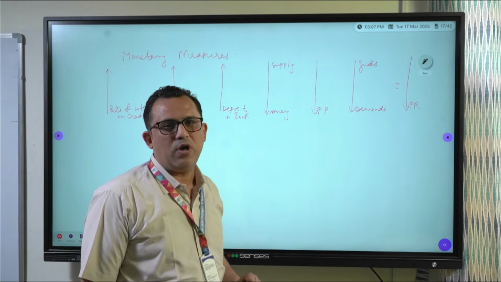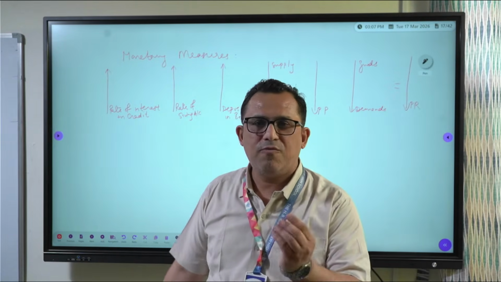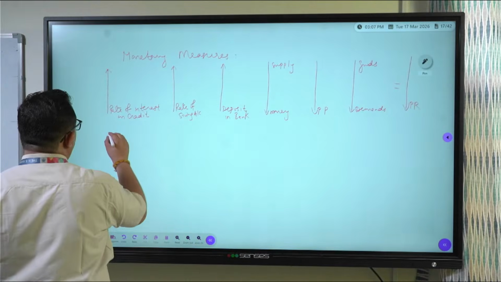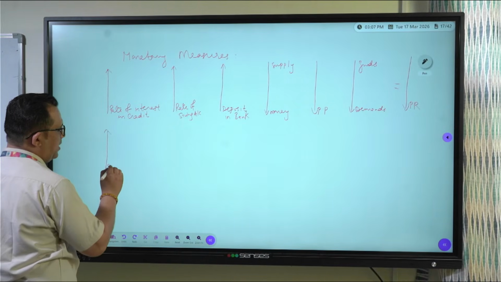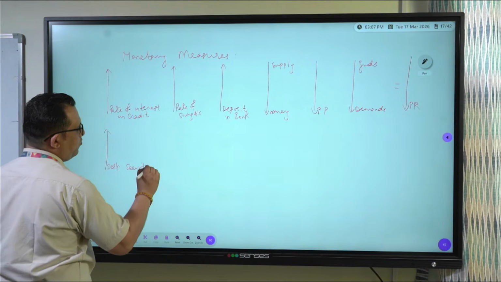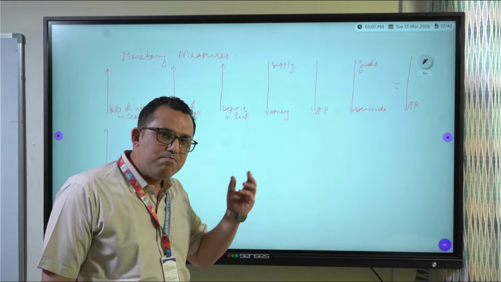The second thing the government does to restrict the flow of money from the market is that it sells securities in the market. When the government sells securities, everybody buys them.